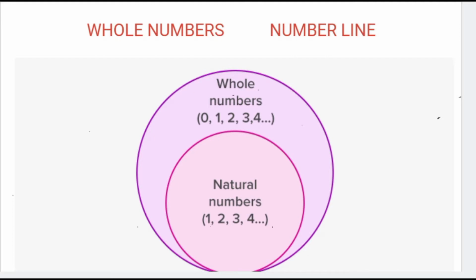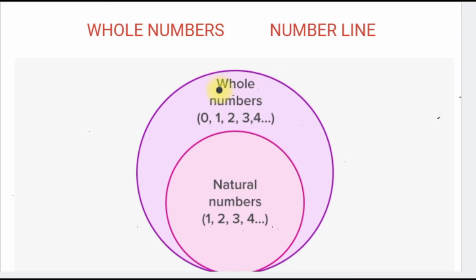So natural numbers are 1, 2, 3, 4, right? Up to infinity. Natural numbers start from 1. It is very natural, if someone asks us to start counting, we often start with 1. 1, 2, 3, 4, right? So these are the natural numbers. Natural numbers start from number 1: 1, 2, 3, 4, 5, 6, 7, 8, 9, 10 up to infinity, right?